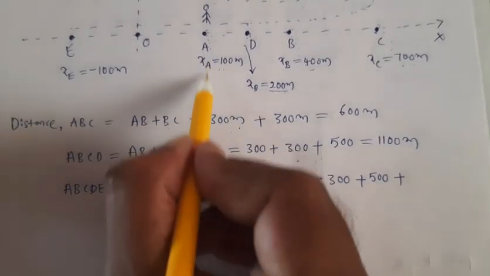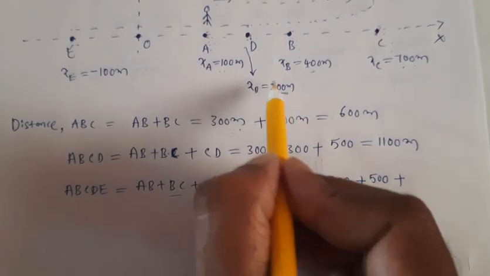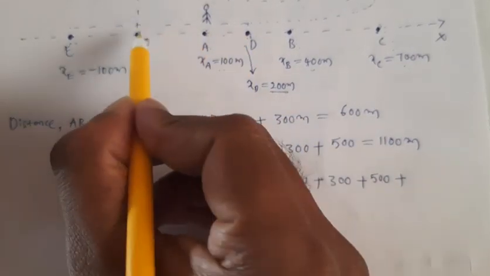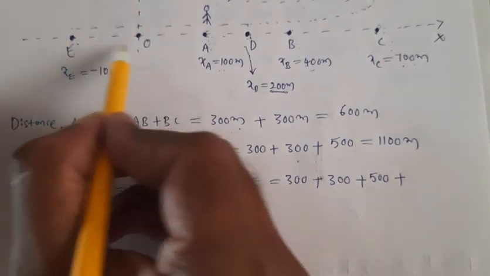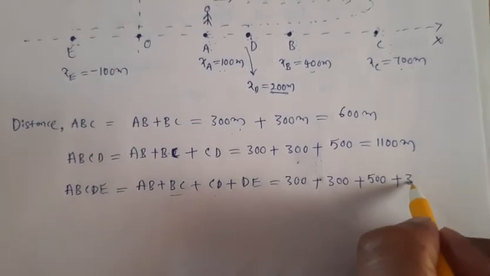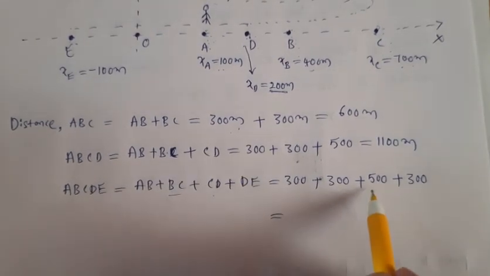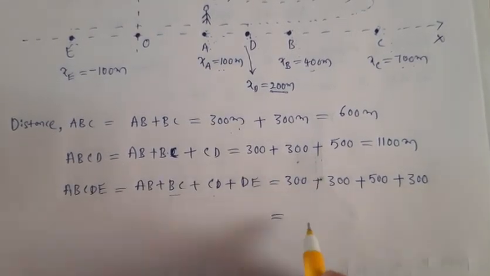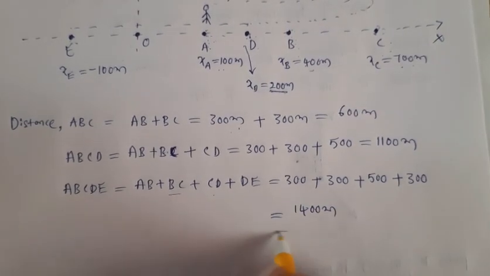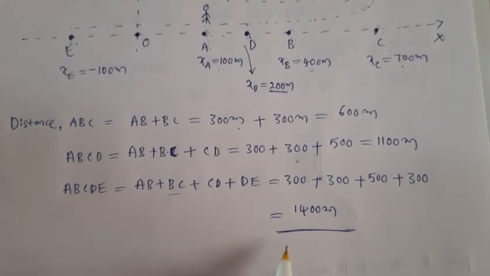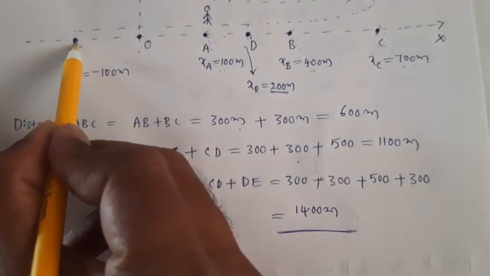Now DE, D is here and E is here. D position is 200, right? That means from here to origin, the distance is 200 meters. From here to here, what is the distance? 100 meters. So this value is 300 meters. Now what is the total distance traveled? 3 plus 3 plus 5, 11, plus 3, so 1400 meters. This is the total distance traveled by your friend when he moves from A to E.